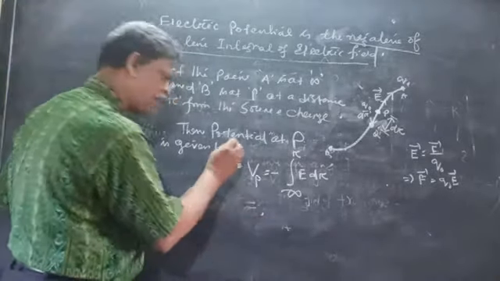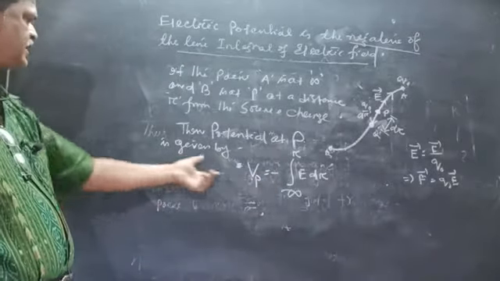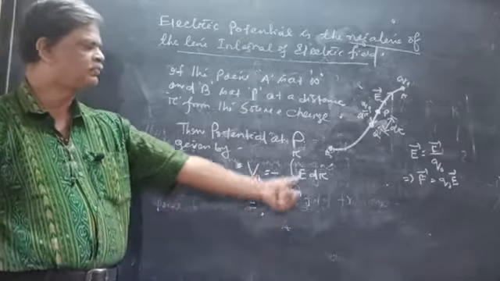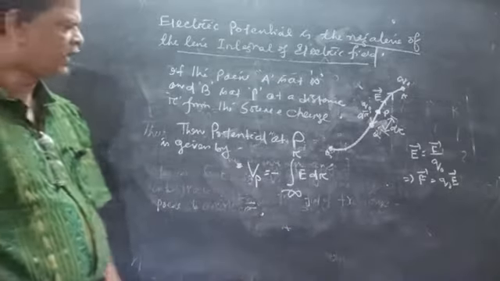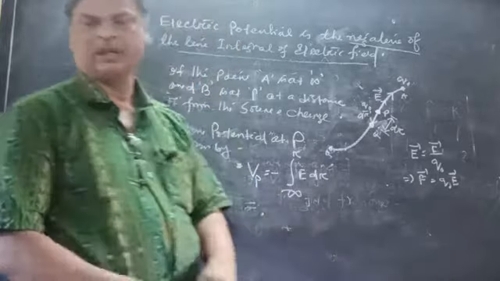We can write that the electric potential at P is given by Vp is equal to the negative of the line integration of the electric field when the charge moves from infinity to that point. Clear?